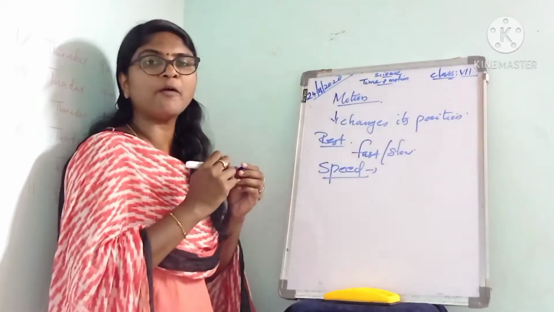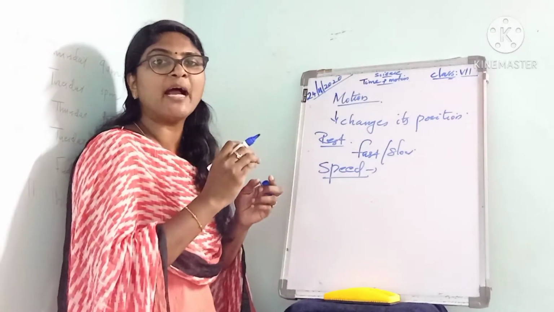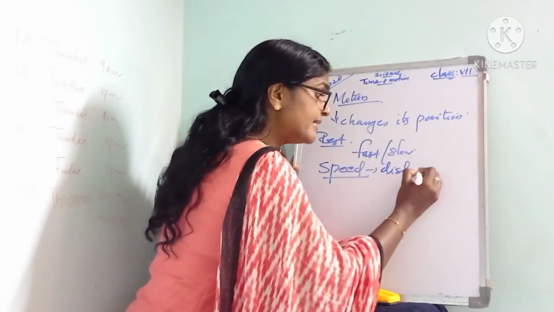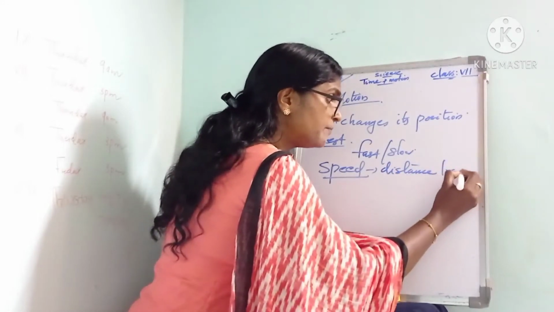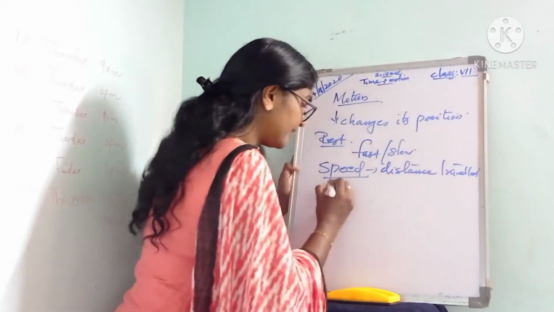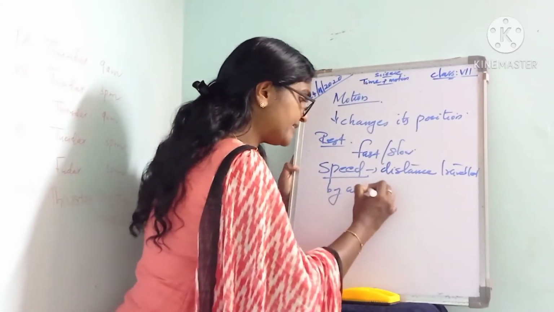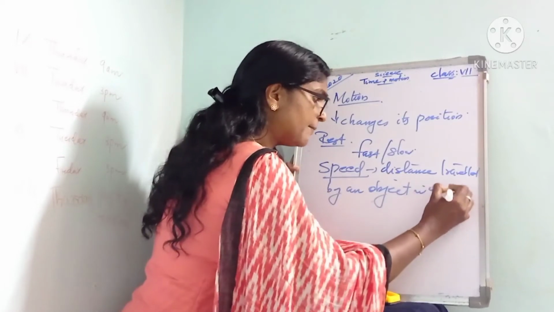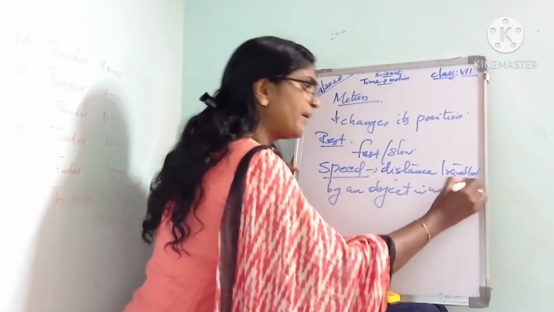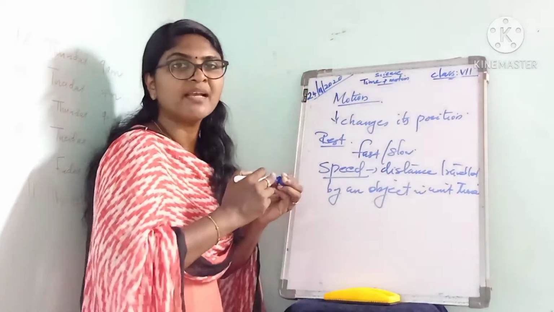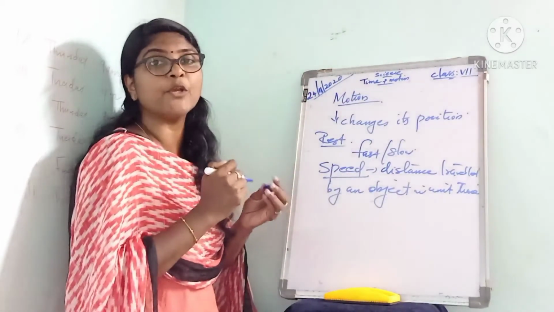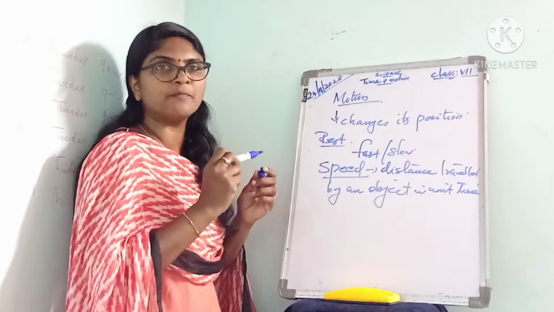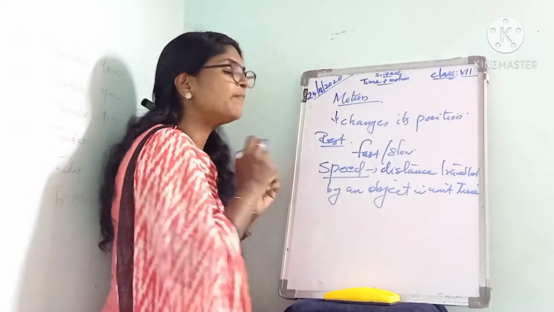So the speed of an object is the distance travelled by the object in unit time. What is speed? The distance travelled by an object in unit time is called speed.